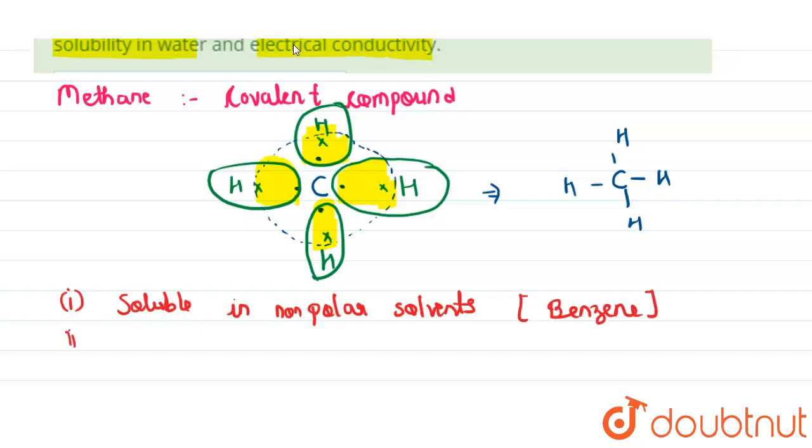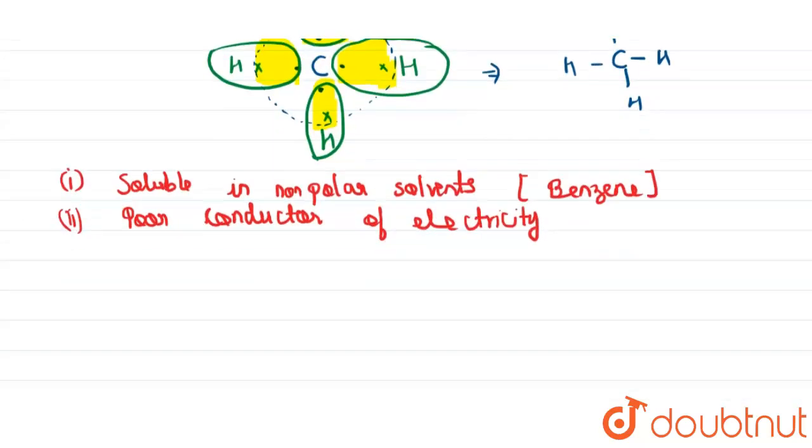And the second one is that it is a poor conductor of electricity, because the electrons here are not free enough to move and conduct the electricity.